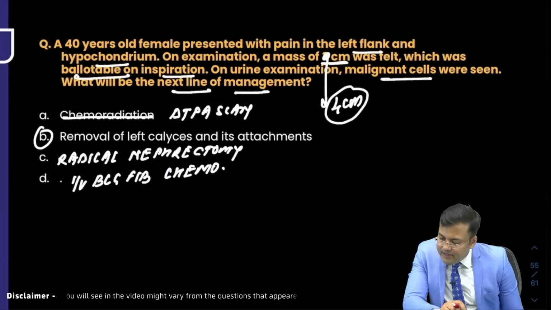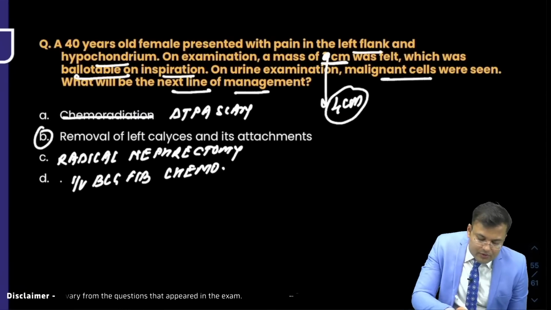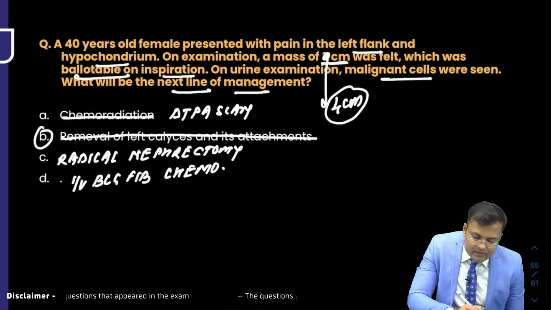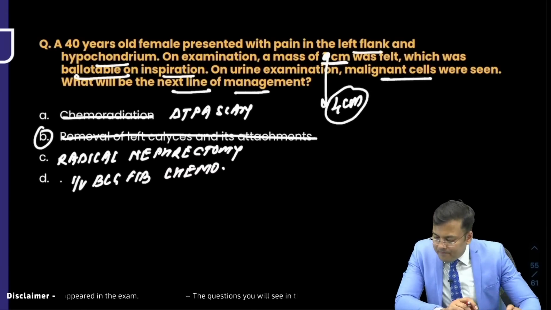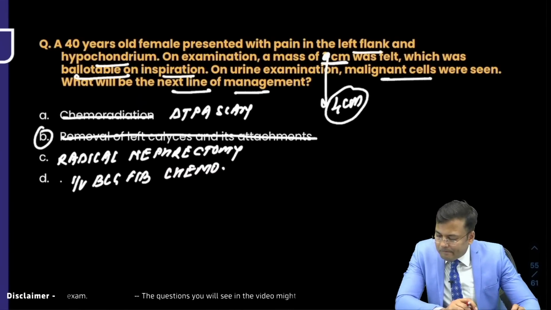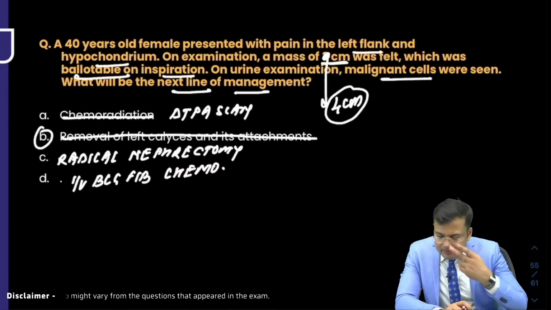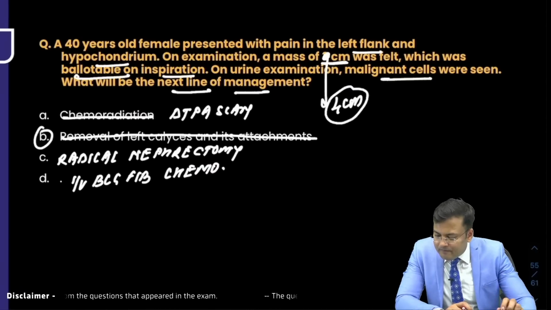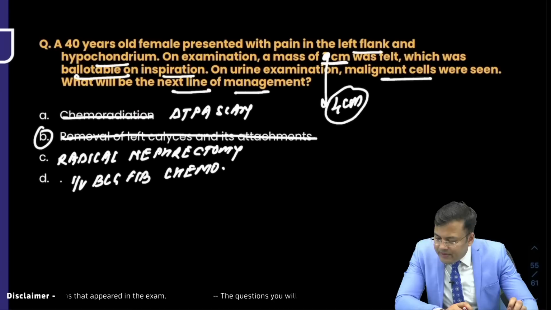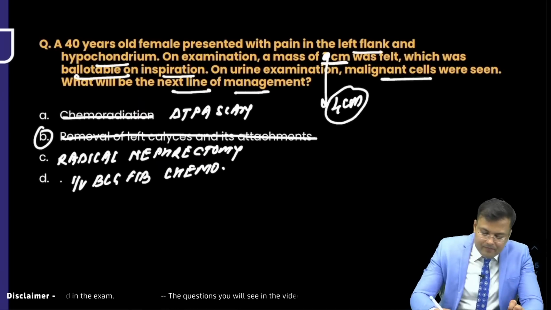Everybody is saying B option was not there. Left side kidney removal. But Lakshman wants to say partial nephrectomy was there.